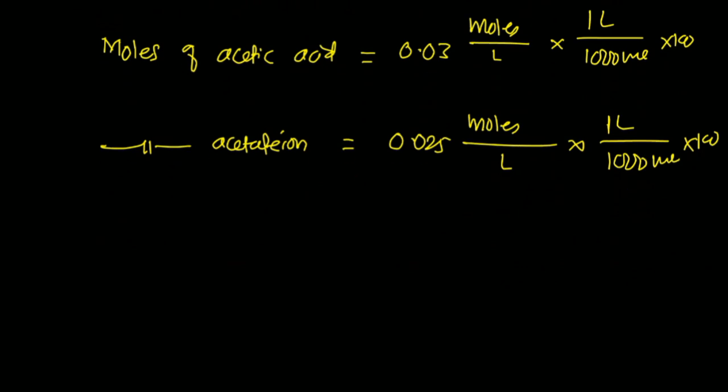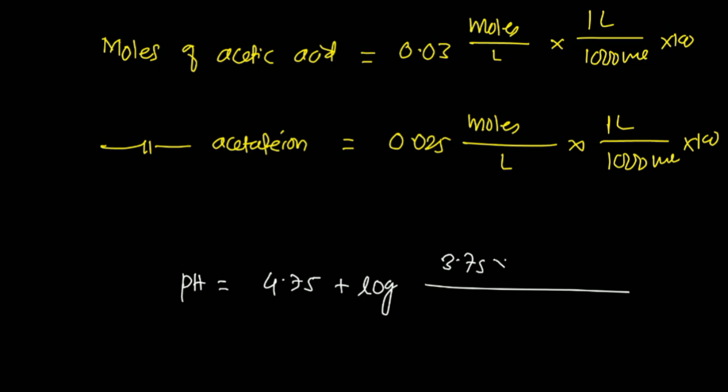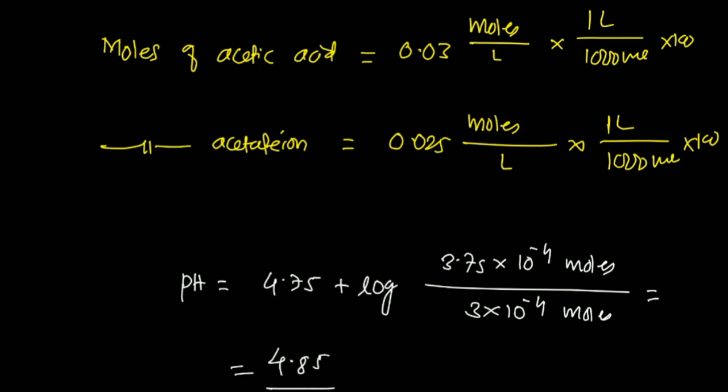If we put the values in the equation, pH is equal to pKa, that is 4.75, plus log of 3.75 into 10 to the power minus 4 moles for acetate ion, and 3 into 10 to the power minus 4 moles for acetic acid. If you solve it, your answer will be 4.85. In that way we can solve these questions.